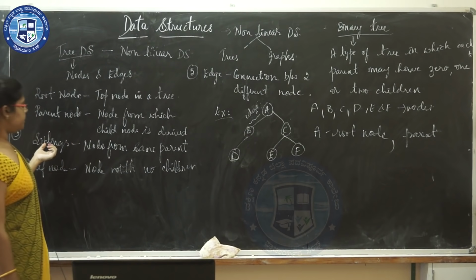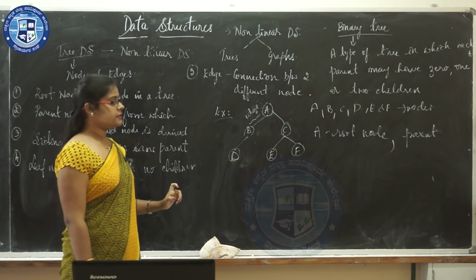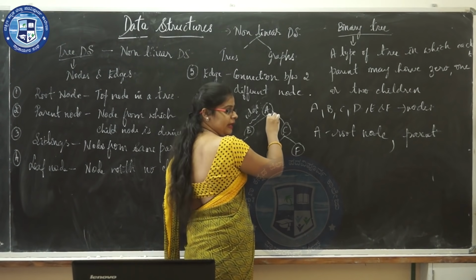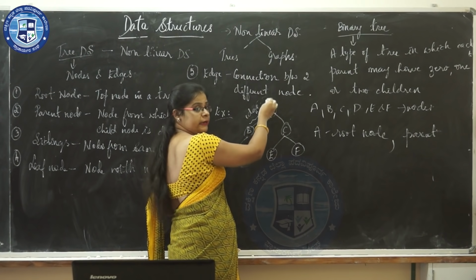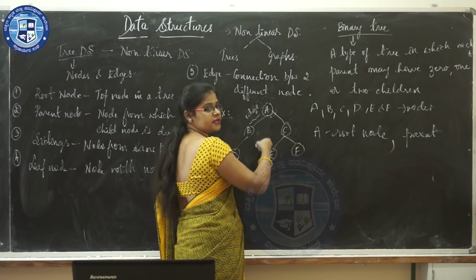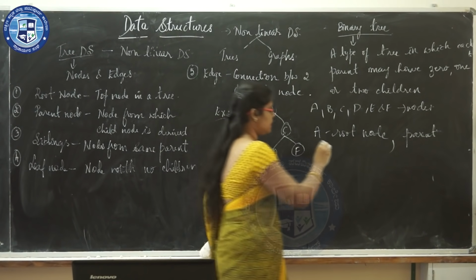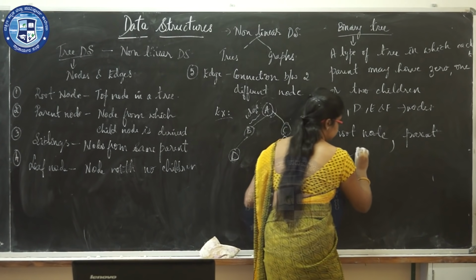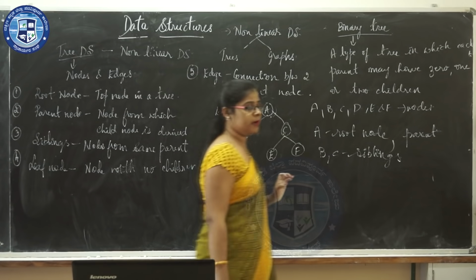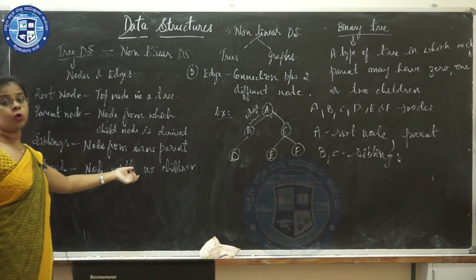Next, siblings. Nodes from same parent is known as siblings. Now here I have told you that A is a parent node. So from this parent node, two children have been derived. So these B and C are considered as siblings. Next, leaf node. Node with no children.